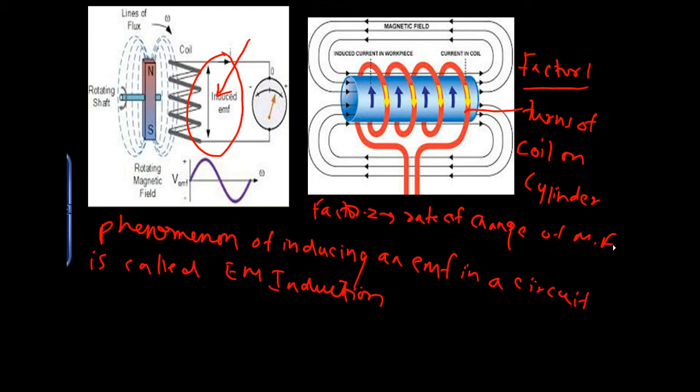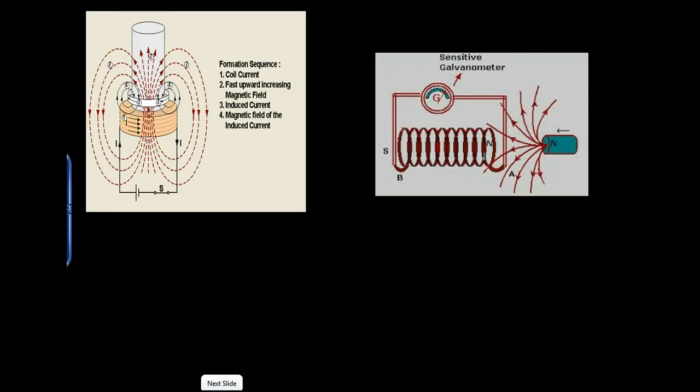associated with the coil. So finally we can come to the point that there are two laws of Faraday.